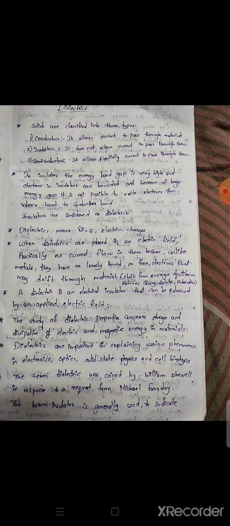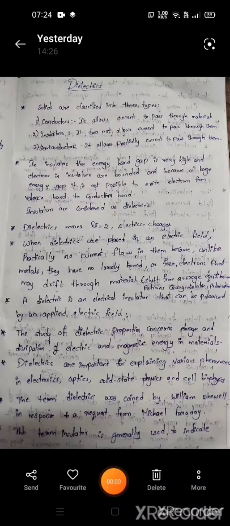Now I am going to explain about dielectrics. First, mainly in dielectrics, we need to start from history. In history, solids are classified into three types: conductors, insulators, and semiconductors. Conductors allow current to pass through materials. Insulators do not allow current to pass through materials. Whereas semiconductors allow it partially, which means between the conductors and insulators.